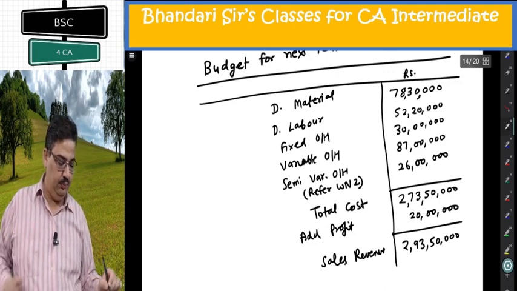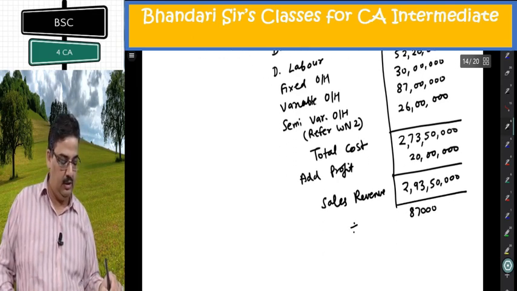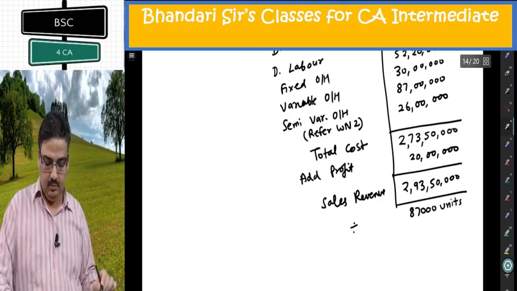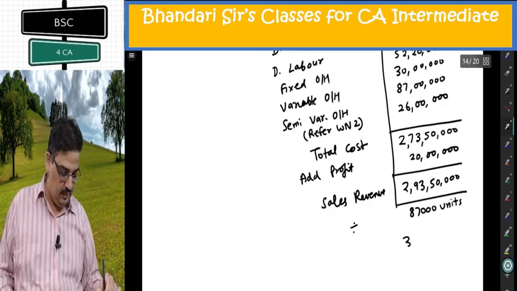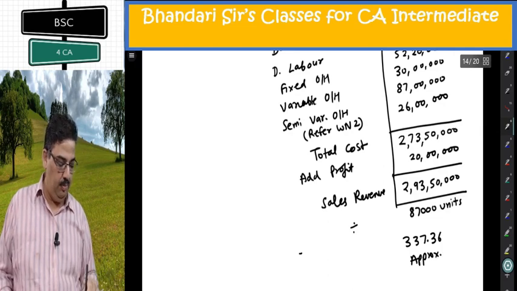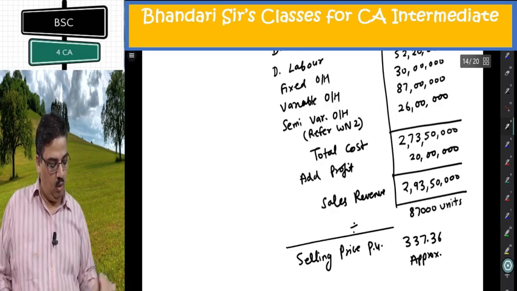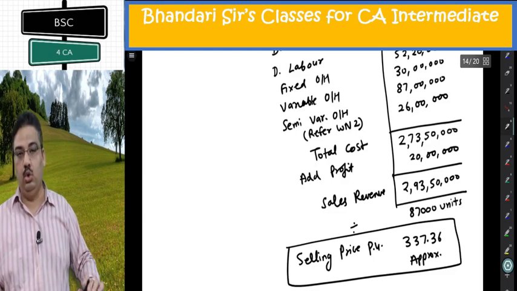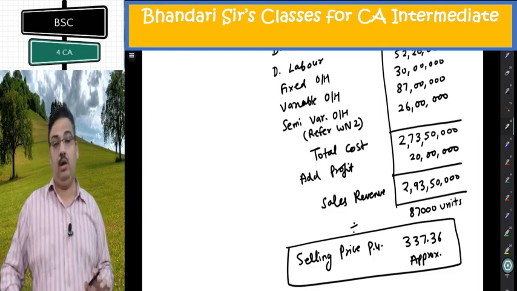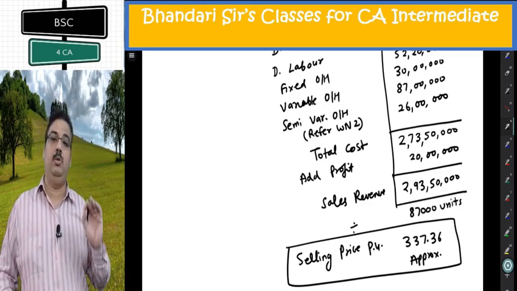Sales revenue. So at 87,000 units, this is a sales revenue. Divide by 87,000 units. What I am getting is 337.36 approximately should be selling price. This is what they wanted. What selling price should they quote so that they can get desired profit of 20 lakh rupees? So I am getting this selling price 337.36. I hope this one is clear.